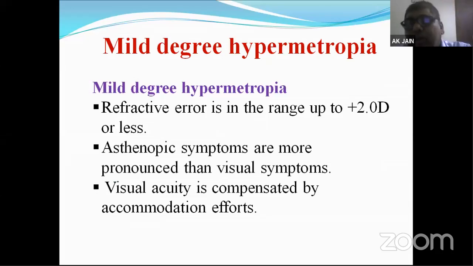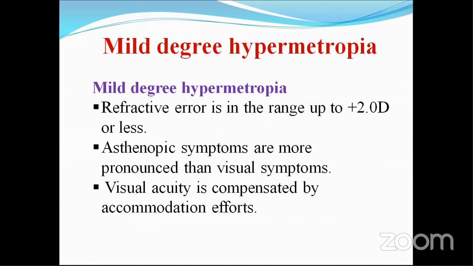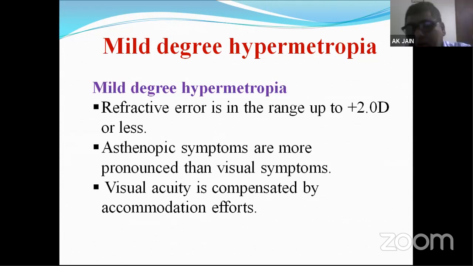Now, according to the degree of hypermetropia, we classified it as mild, moderate, and severe. So what is mild degree hypermetropia? As I told you before, mild degree means up to 2 diopters of error, starting from a very small error of 0.25 diopter to 2 diopters.